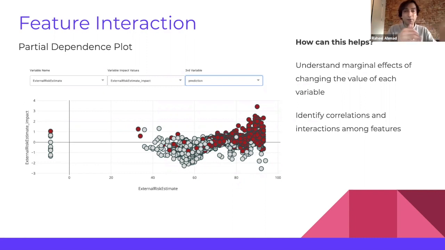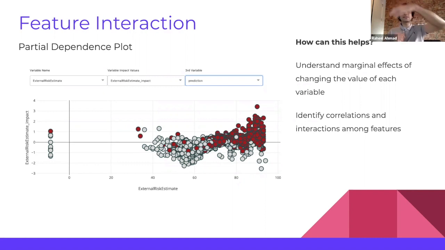We can clearly see that between 40 and 60 we have bad candidates, but as you constantly increase the risk estimate, there's a huge chunk of bad candidates that we can find at the top, where the external risk estimate is extreme. We can also see that there are negative external risk estimates. We can look at whether it's an error in the data, or if there might be issues such as outliers, so we can go around and address them.